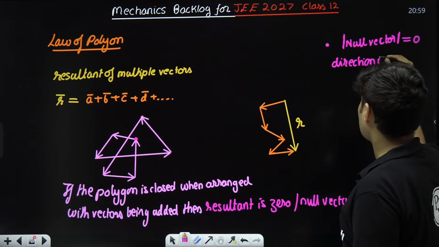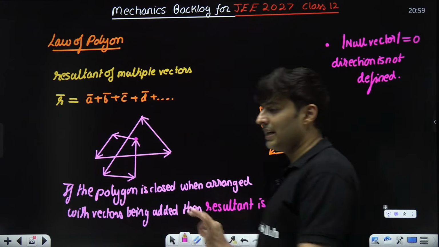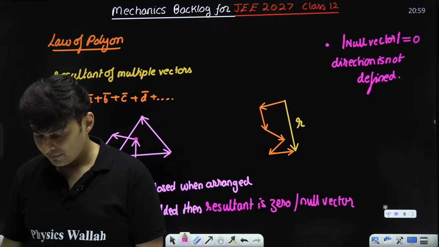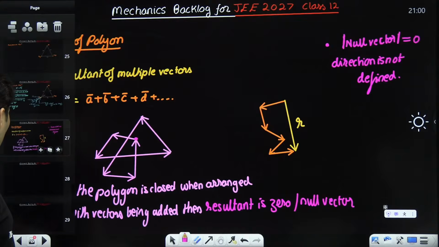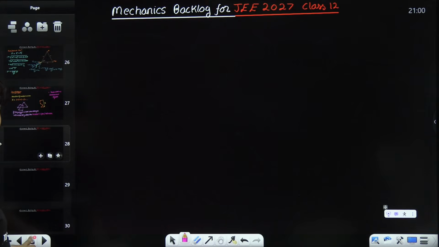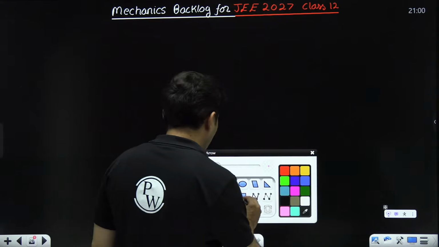Direction is not defined. That's the only vector in physics whose direction does not make sense. Okay, this is very important. Now I'll show you how this can play an important role somewhere else. Say for example,